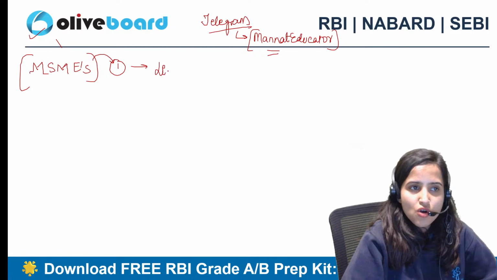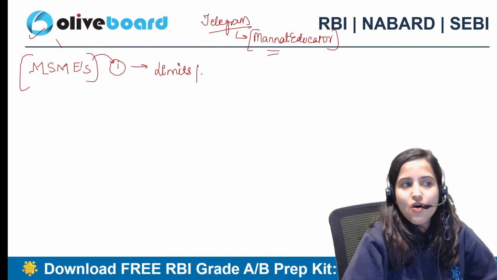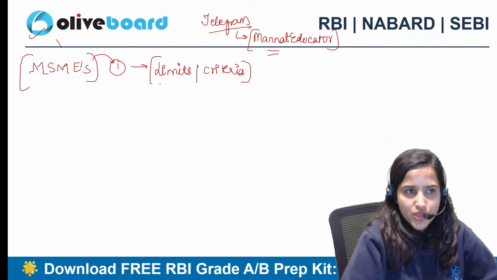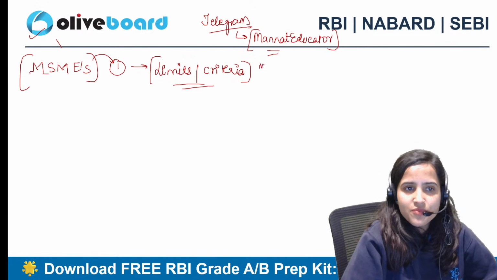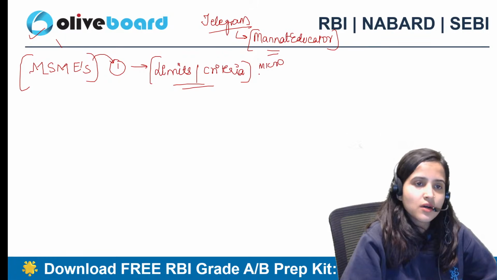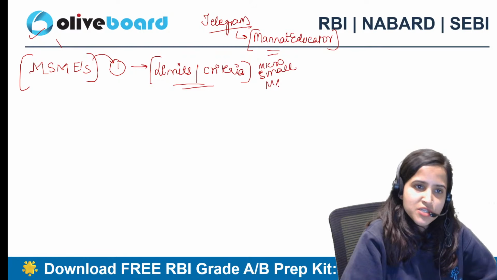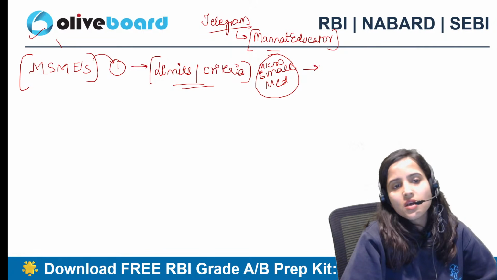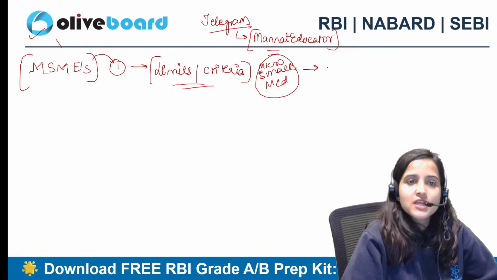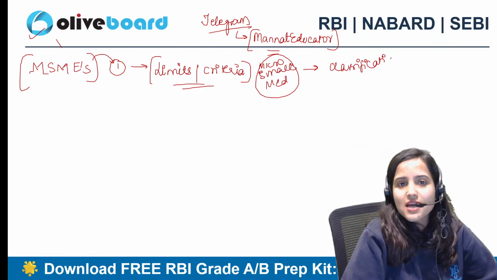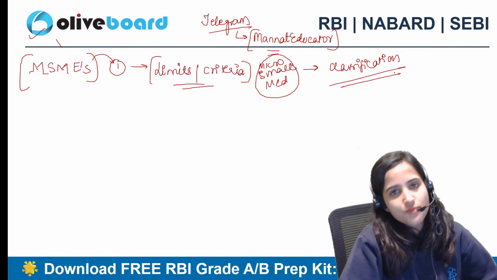The limits, or you can say the criteria of deciding which kind of enterprise is a micro enterprise, which kind of enterprise is a small enterprise or a medium enterprise, depends on the directions of the government, depends upon the classifications of the government, and this classification is updated from time to time.